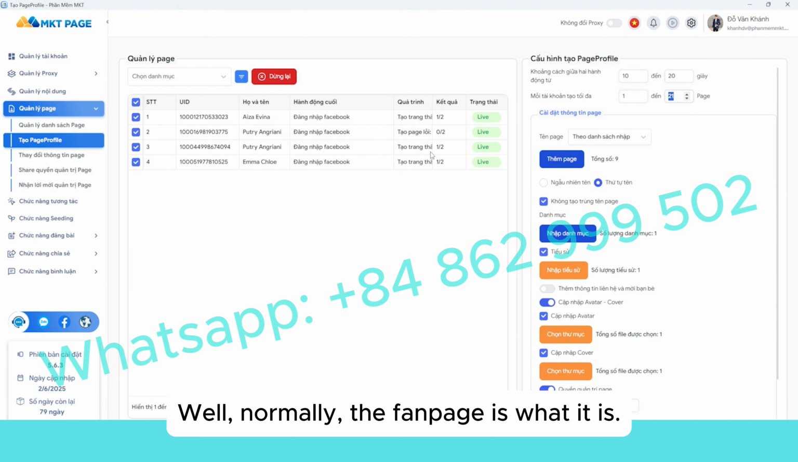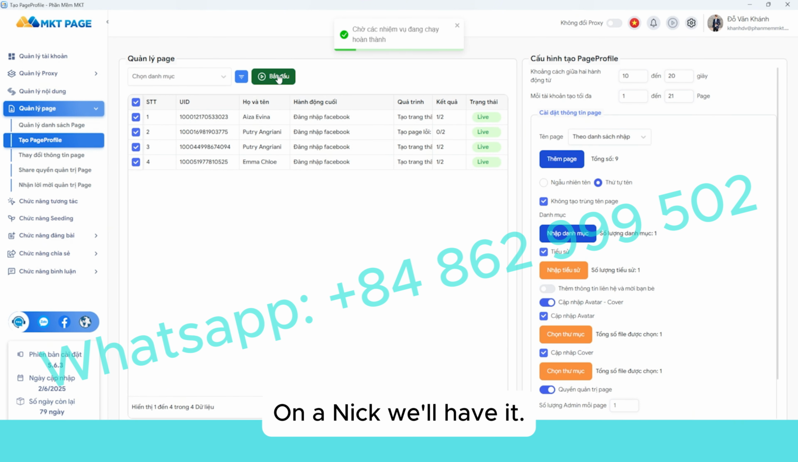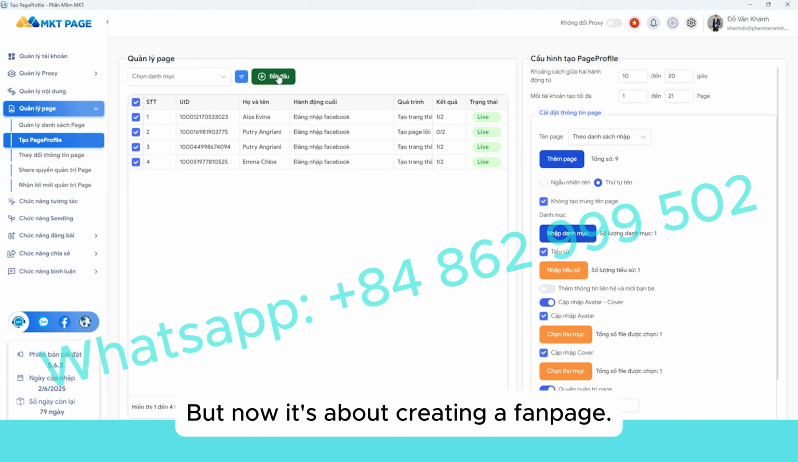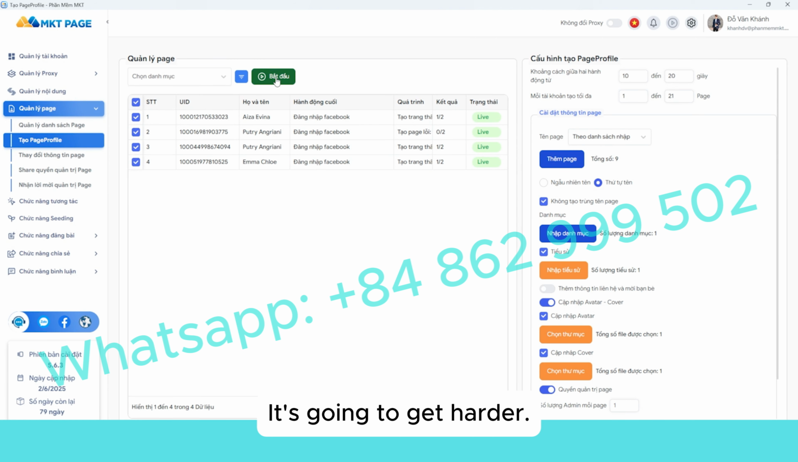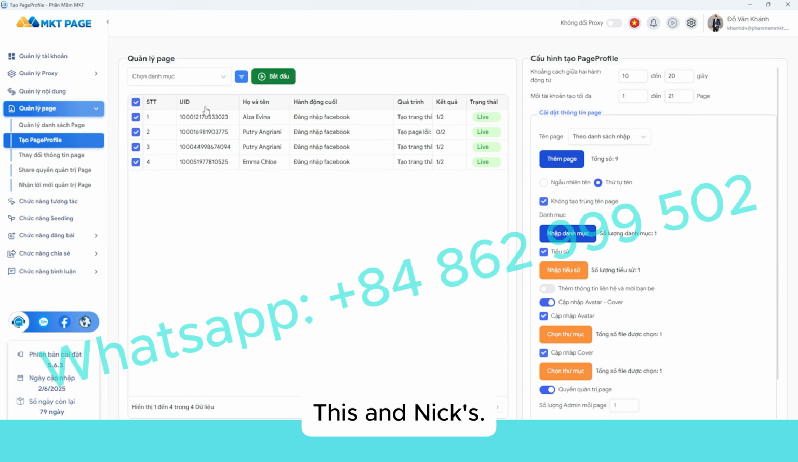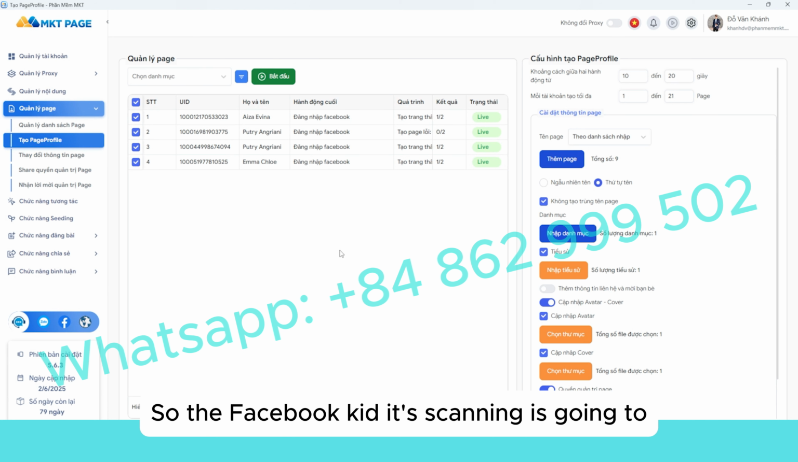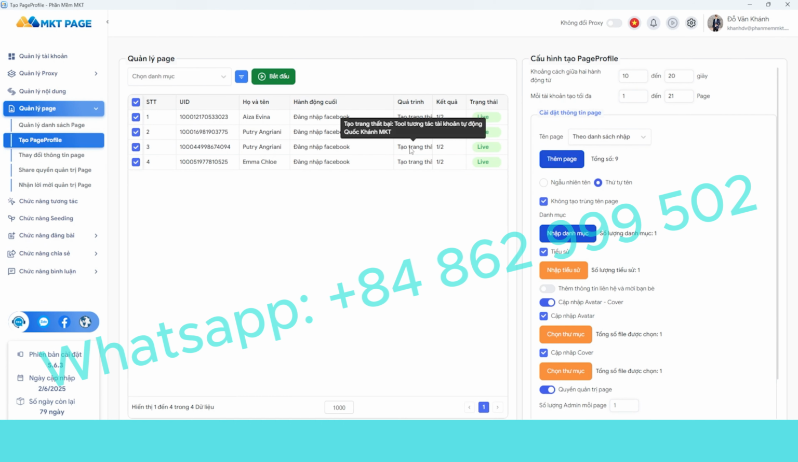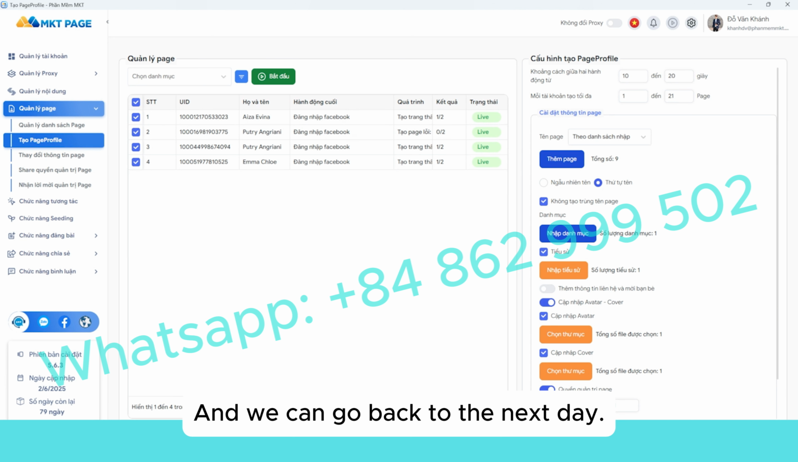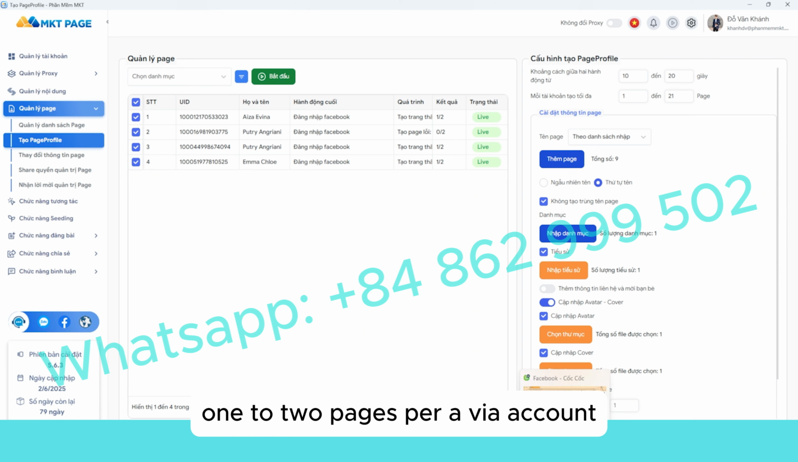Normally, on a nick, in the past we could create a lot of fan pages, but now creating a fan page is getting harder. People see that there are nicks that can't create pages. When I get to the second page, if I didn't change the IP, Facebook will scan it. First, we just create a page, and we can come back the next day. Every day we create 1 to 2 pages per account.